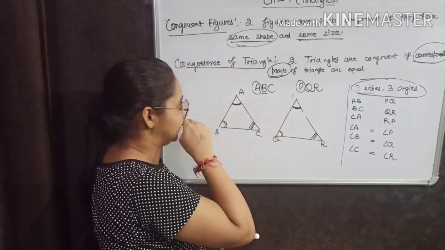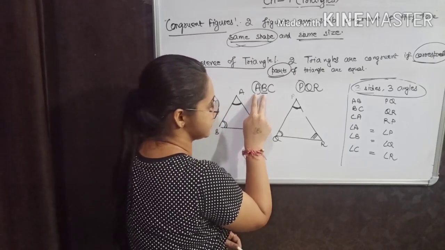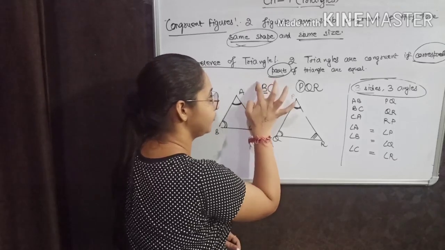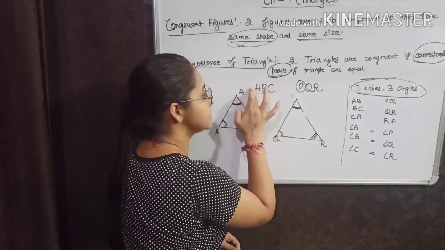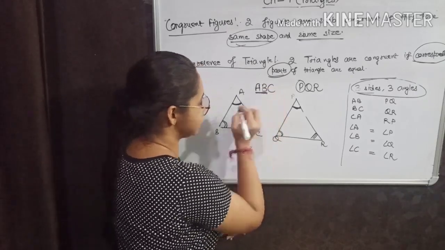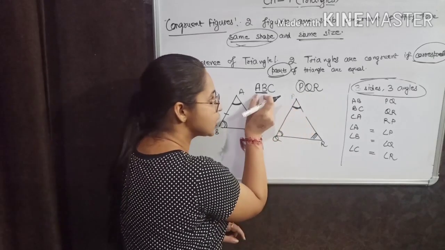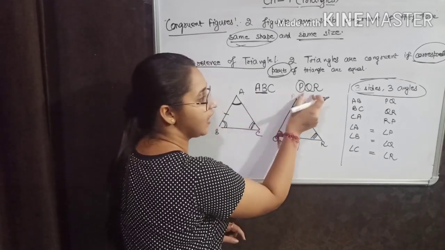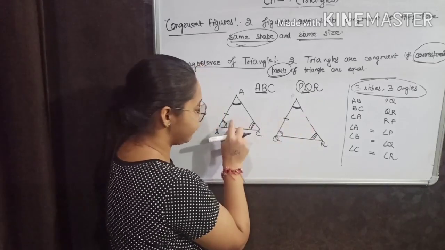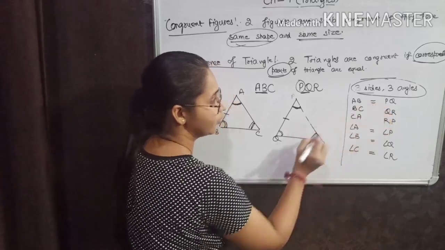Now come to the sides. First, if I am taking these two vertices, the line is AB. Corresponding to AB in this triangle, I have PQ. It means AB must be equal to PQ. Got it?